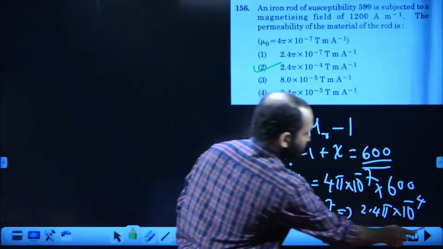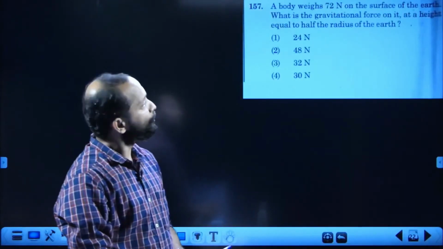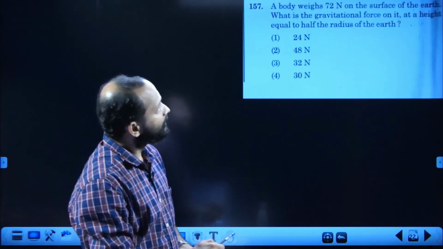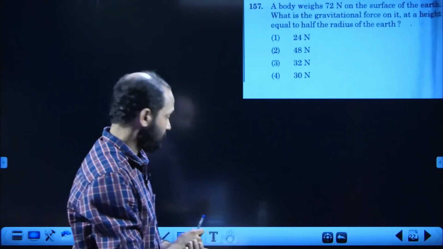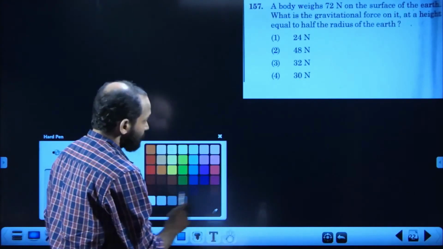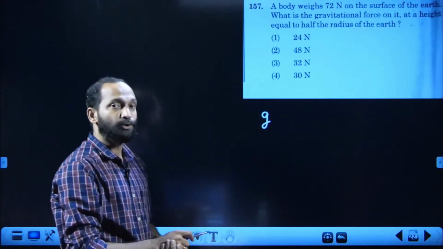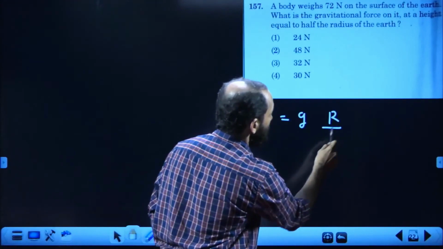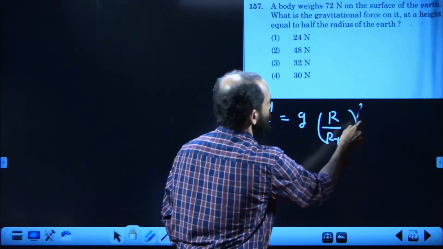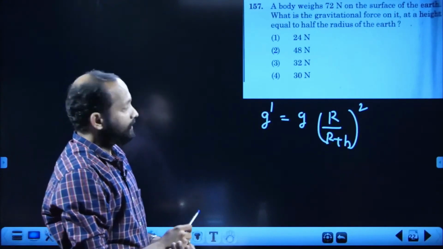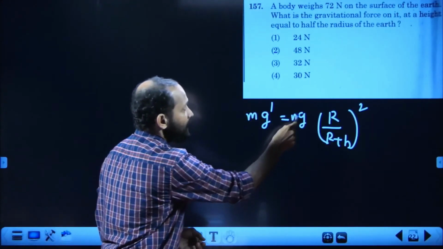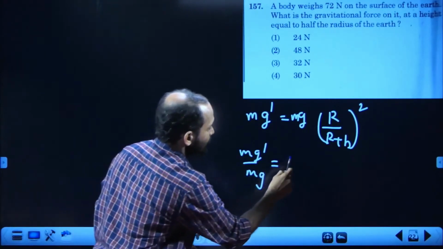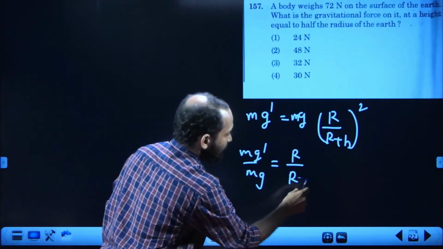157 is the next one. A body weighs 72 Newton on the surface of Earth. What is the gravitational force on it when the height is equal to half the radius of Earth? We know the formula for acceleration due to gravity at an altitude: g dash is equal to g into R divided by R plus h whole square. Multiplying by m you get the weight. That means mg dash by mg is equal to R divided by R plus h whole square.